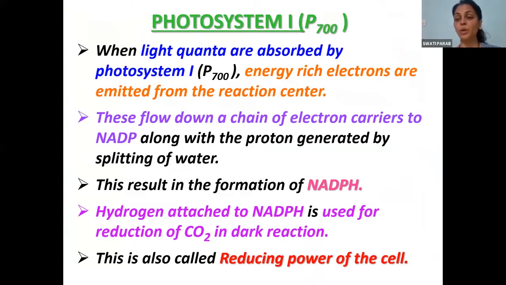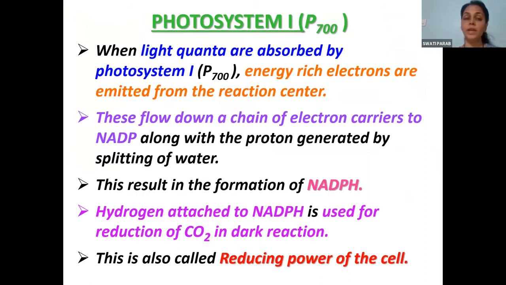Photosystem 1, how it is going to take part in the further light reactions. Now, why is this process called the reducing power of the cell? We have studied the protons which are released. Those protons are used by NADP to form NADPH2 or NADPH, and this NADPH is used for the reduction of carbon dioxide, which forms what? Carbohydrates. That is the dark reaction.